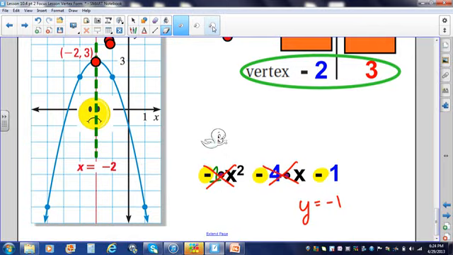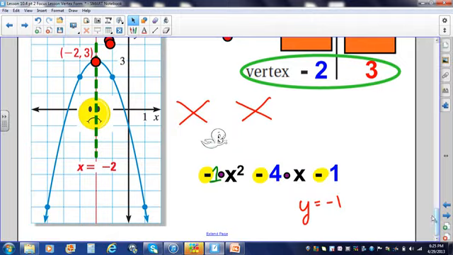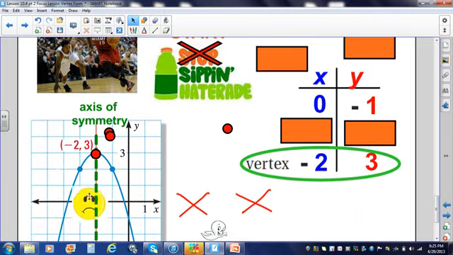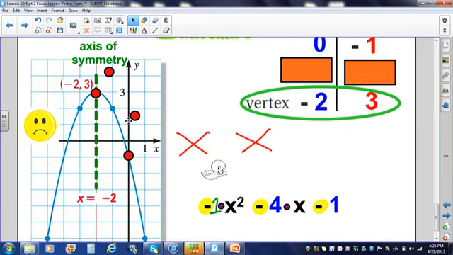So let's graph the ordered pair 0, -1. Start at your origin, go down 1. Axis of symmetry, mirror reflection, 1, 2, 1, 2.